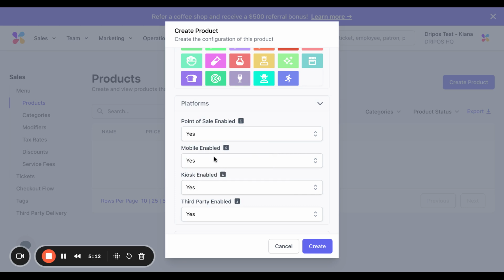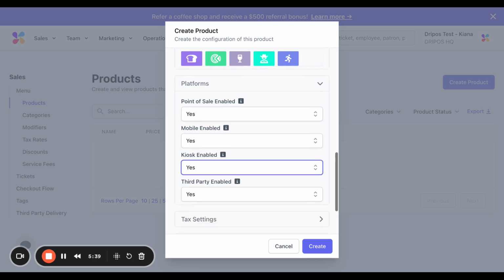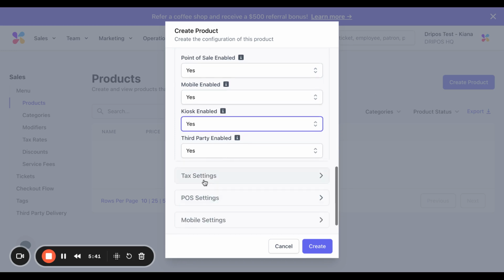One thing to note is that if either mobile ordering or kiosk are not enabled, so if these were set to no, there will be an icon that displays on the point of sale indicating that these are disabled. So if you're not using mobile ordering, but you don't want this icon to show up, or if you're not using kiosk and you don't want an icon to show up, I would just recommend leaving these set to yes so that there's no icon displaying next to them on the point of sale.